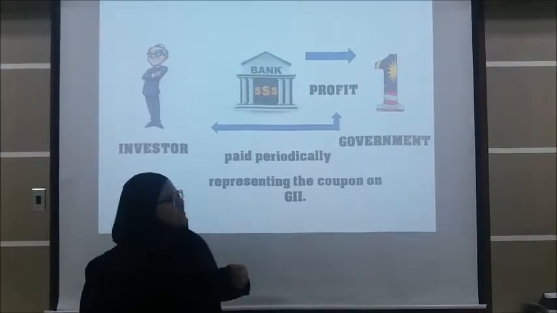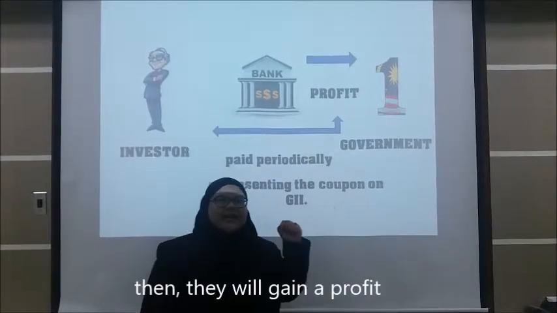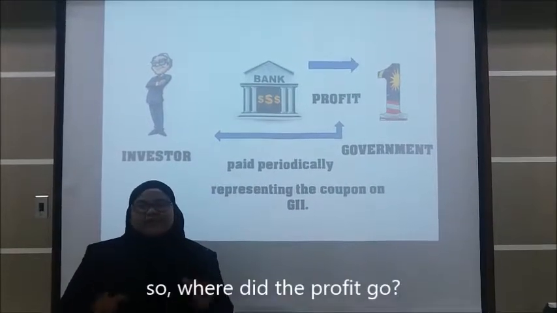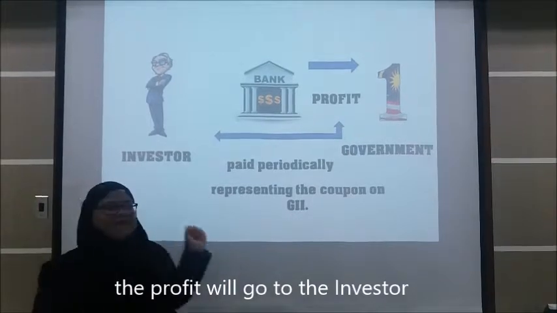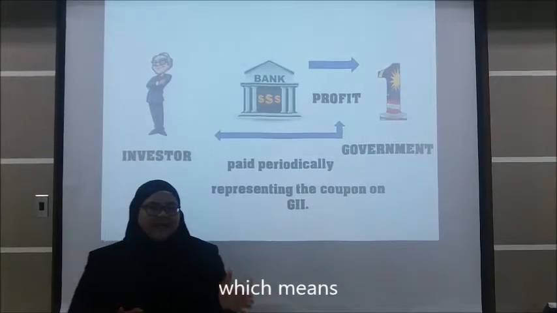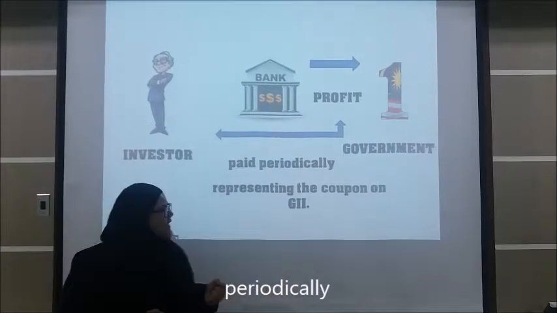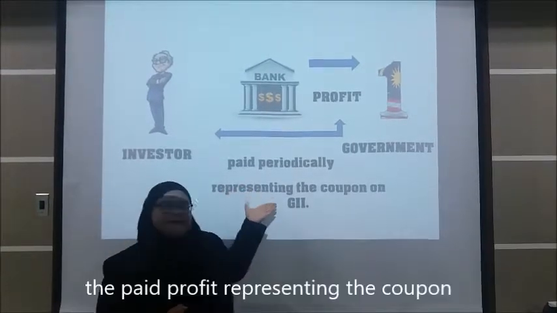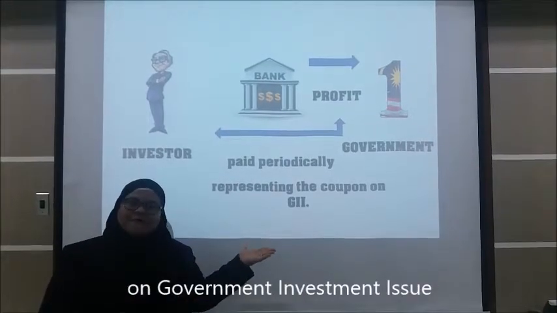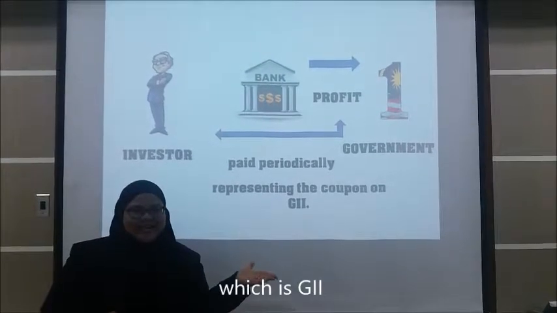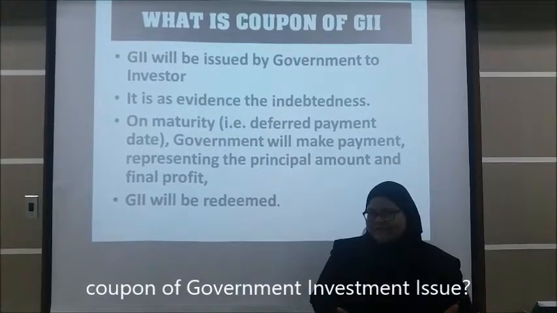And then, since we know that the bank sells to the government at the market price, they will get a profit. So where did the profit go? The profit will go to the investor, which means the government will pay the investor periodically. And then the payment of the profit represents the coupon on the Government Investment Issue, which is GII. What is the meaning of the coupon of the Government Investment Issue?